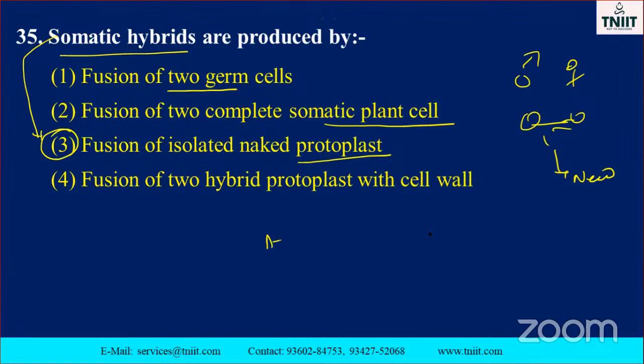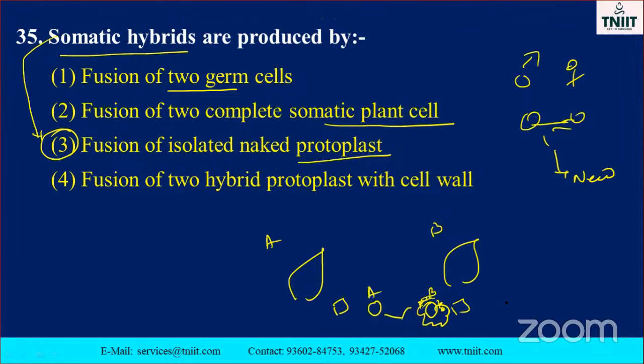This is considered as plant A, this is plant B. It has small leaf-like structures, and here the cell is isolated, here also the cell is isolated. From these 2, you have to isolate the protoplast.